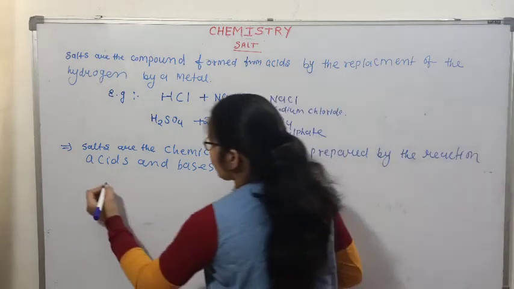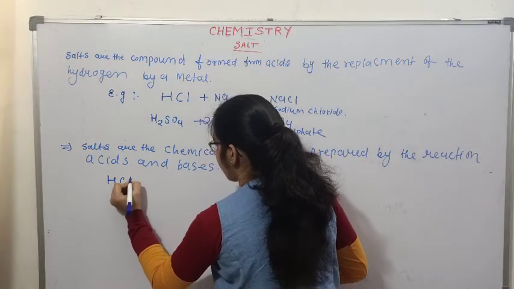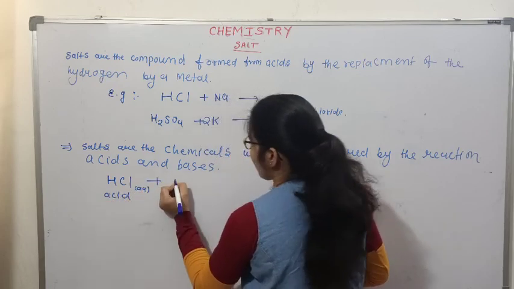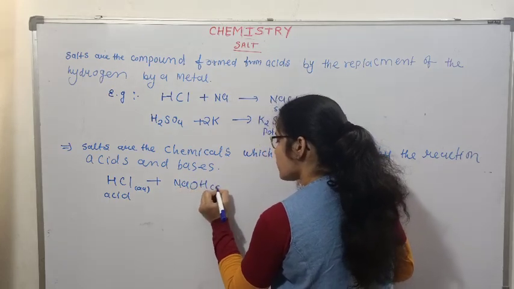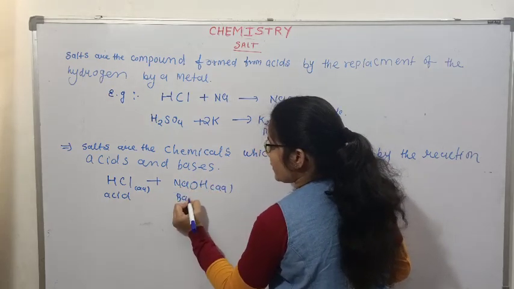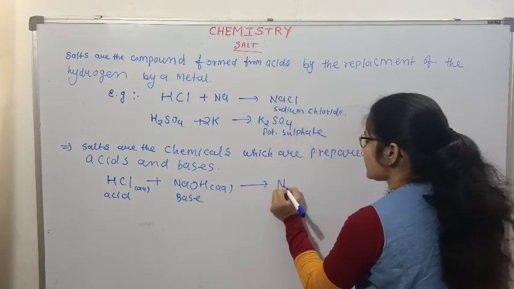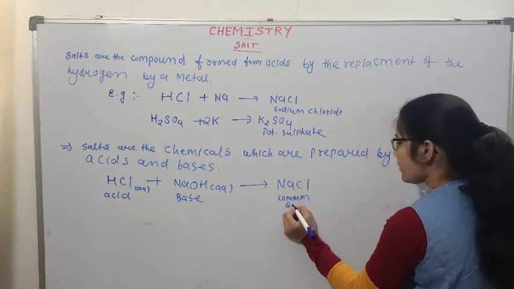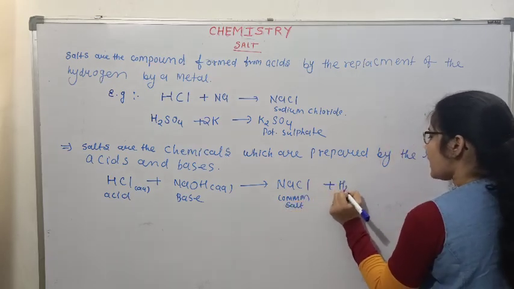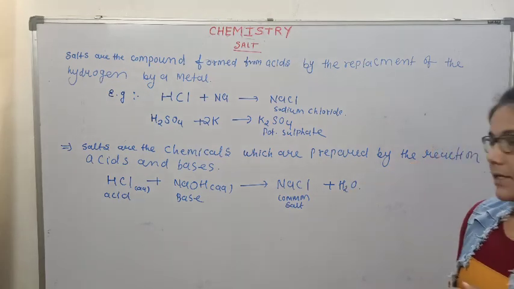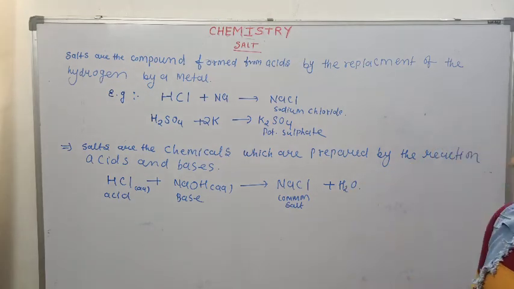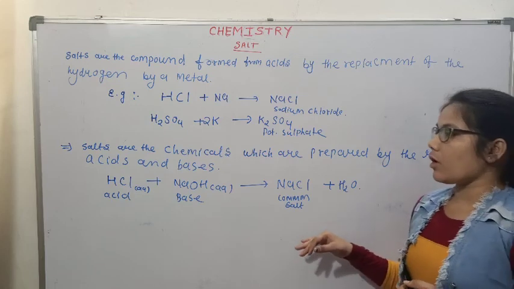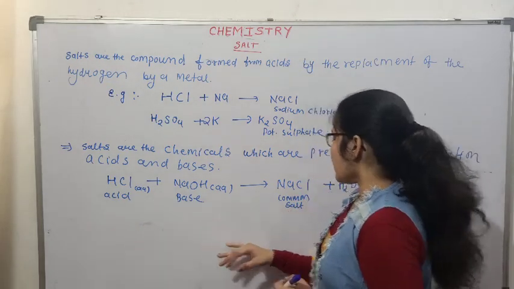For example, hydrochloric acid HCl, when mixed with the base sodium hydroxide, gives the salt called common salt, that is sodium chloride, and water. This is a neutralization reaction. Here we obtain salt by the reaction of acid and base.